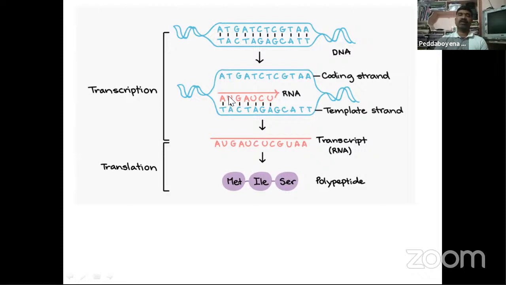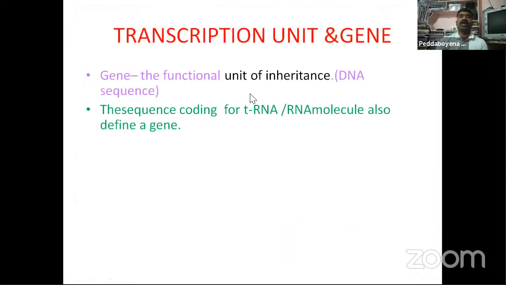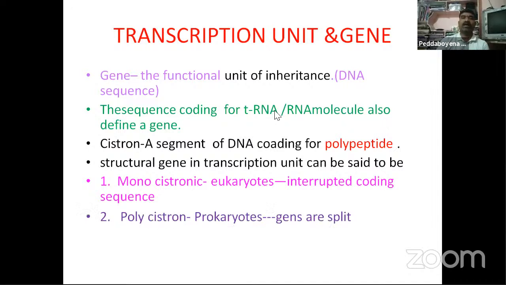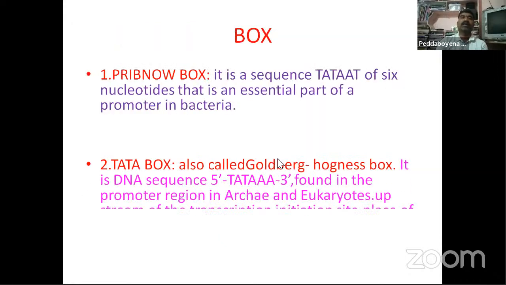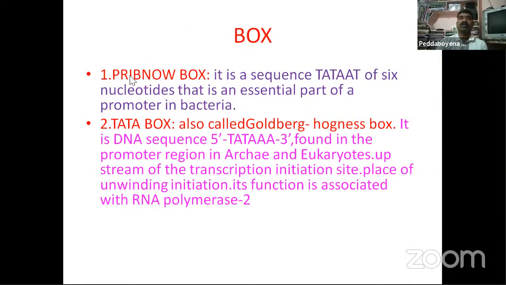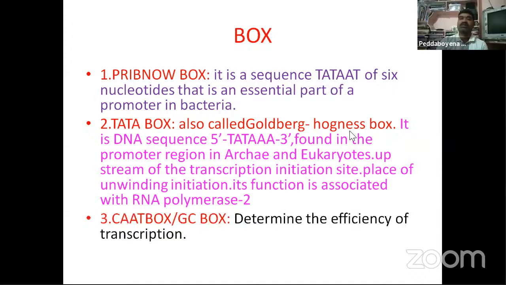Instead of thymine we have uracil. Next, the gene and cistron definition: it codes for a polypeptide. Monocistronic in eukaryotes, polycistronic in prokaryotes. Exons means expressed, introns means do not appear. Next are the Pribnow box and the TATA box. The TATA box is very important. It is also called the Goldberg-Hogness box.